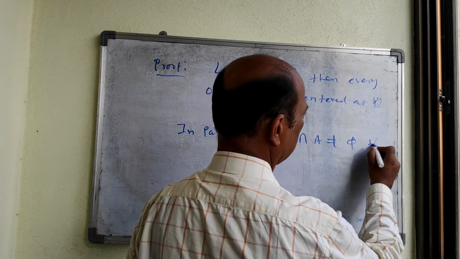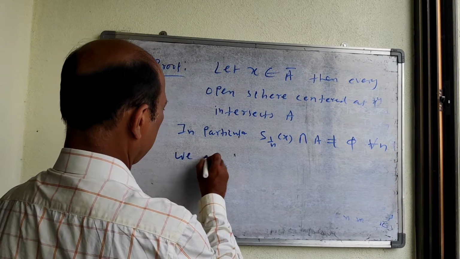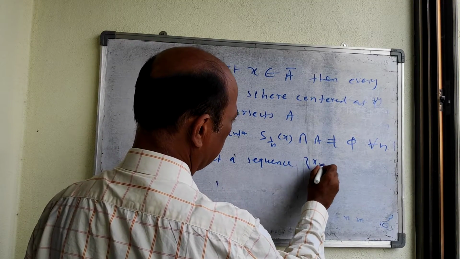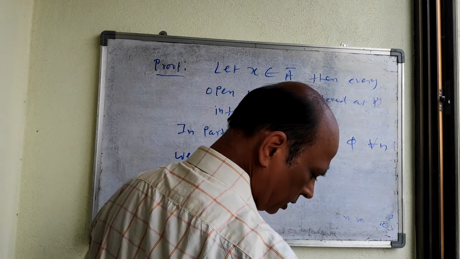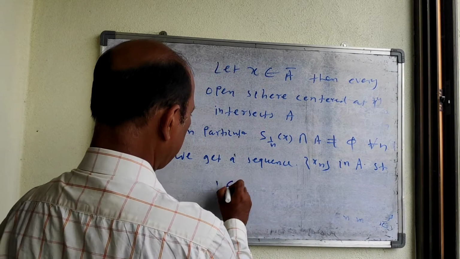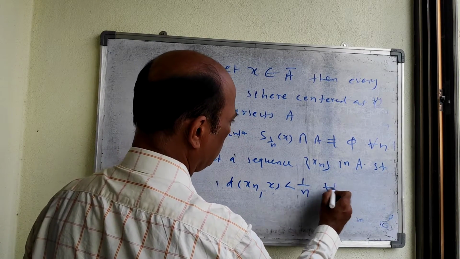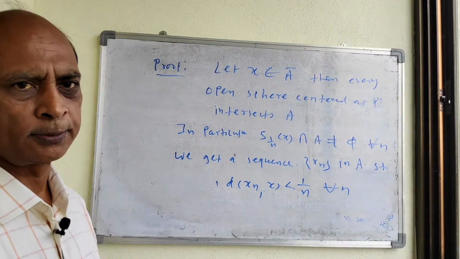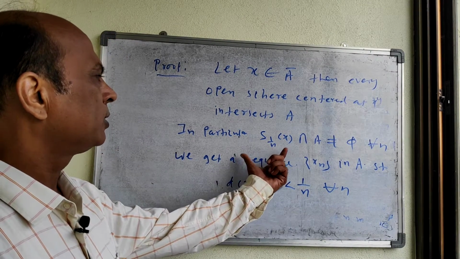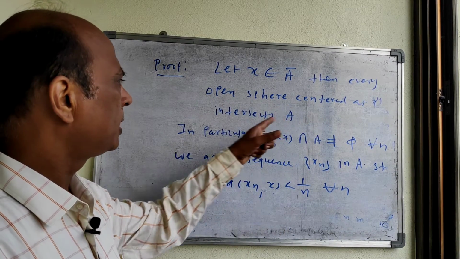For all n. So here we get a sequence x_n in A such that d(x_n, x) is less than 1 upon n for all n. This is by definition of open sphere, because in particular S_{1/n}(x) intersection A is not equal to phi. It means every open sphere centered at x intersects A.